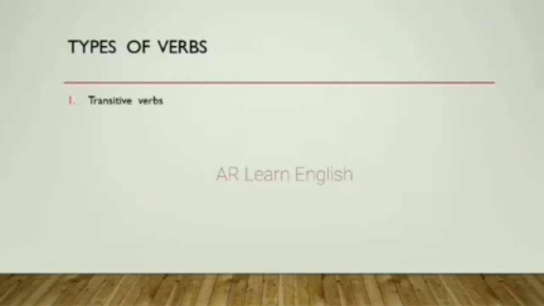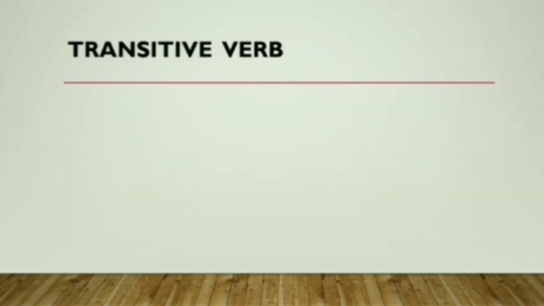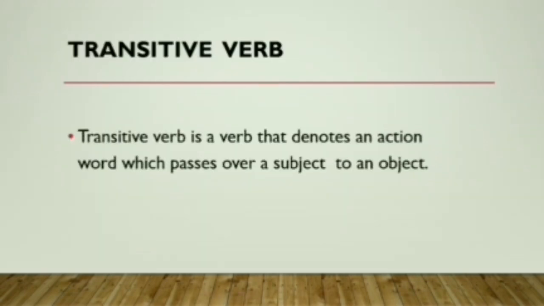Let's begin with the types of verb. Number 1. Transitive verb. Number 2. Intransitive verbs. Number 3. Auxiliary verbs. Number 4. Modal verbs. So the first type is transitive verb. Transitive verb is a verb that denotes an action word which passes over a subject to an object.